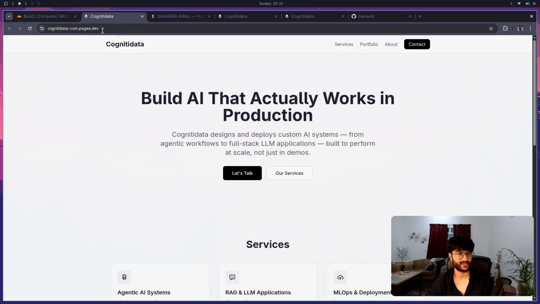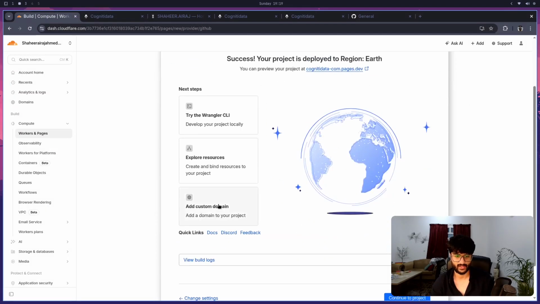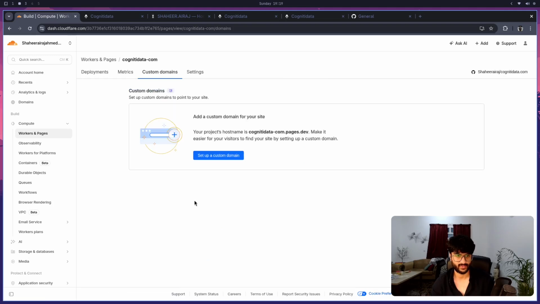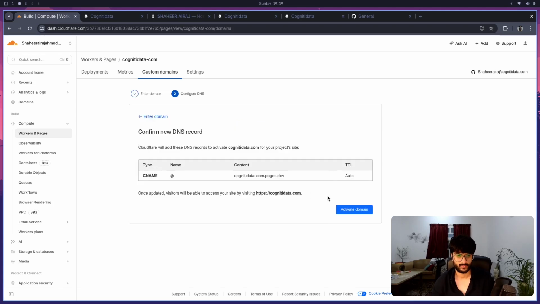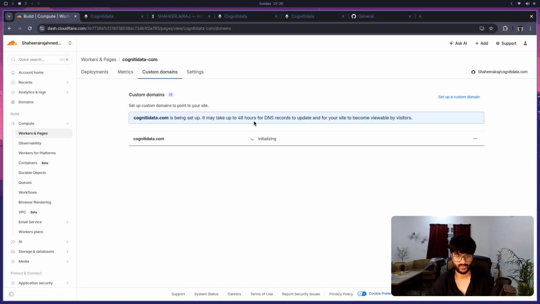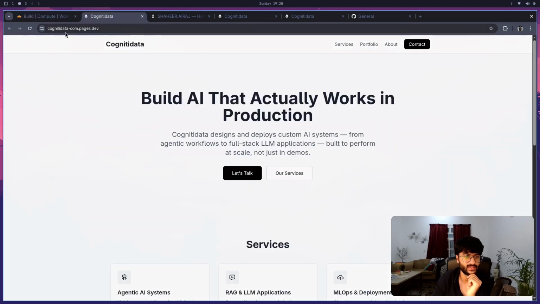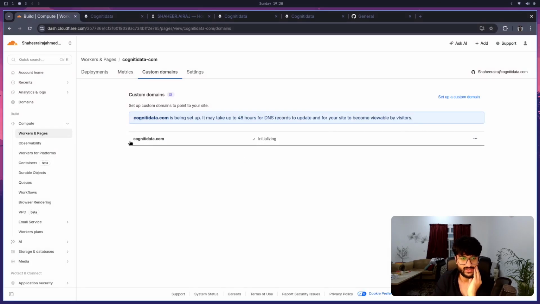The only thing is that it's not using my current domain right now. So let's try and do that. So add custom domain. Brilliant. So it's just a very simple setup. Set up a custom domain, and my domain is going to be cognitydata.com. Yeah, active domain. Activate domain. So now it should change from this domain, cognitydata-com.pages.dev, and then it will use the custom domain cognitydata.com. Okay, so it's being set up.